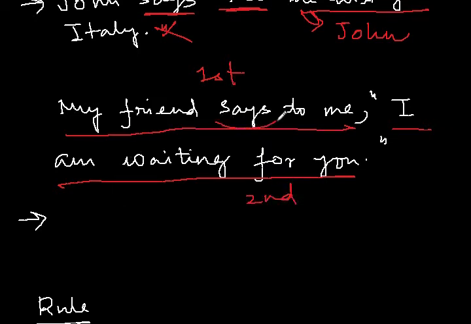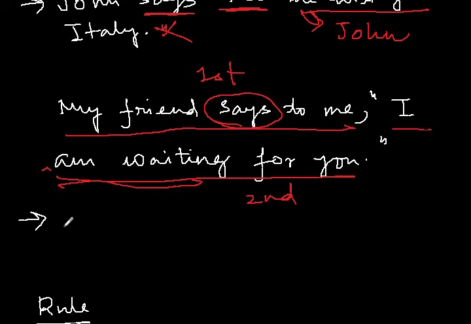This is in present tense, and I have just said that when the first part is in present tense, the tense of the second part will remain the same. So here, "I am waiting" is in present continuous tense. When I change this sentence into indirect speech, the tense of the second part remains the same, so it will be in present continuous tense.